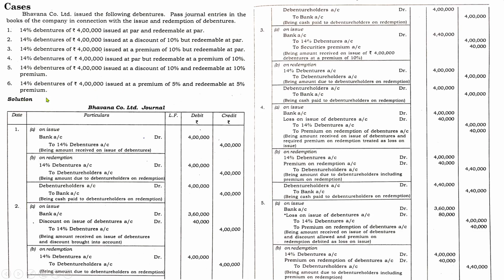So what will be the entry? The entry will be bank account debit, loss on issue of debentures account debit to debentures to securities premium to premium on redemption. So there are different cases and there is some difference with the entry which we have dealt with previously and now. The only difference is here it is redeemed at premium, so all those adjustments will be same, but there is one difference, it is issued at premium. So in this entry you have to show the premium details of the issue as well as the premium details of the redemption also.